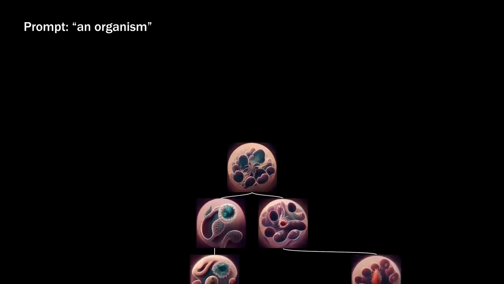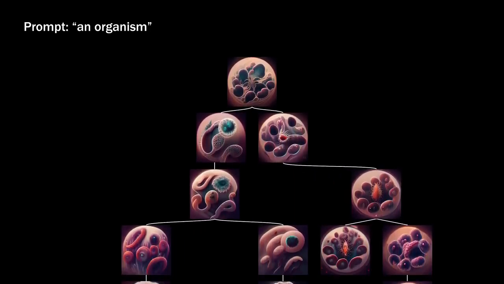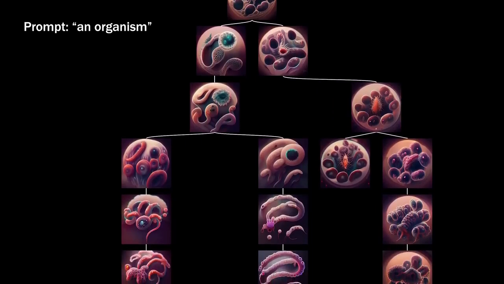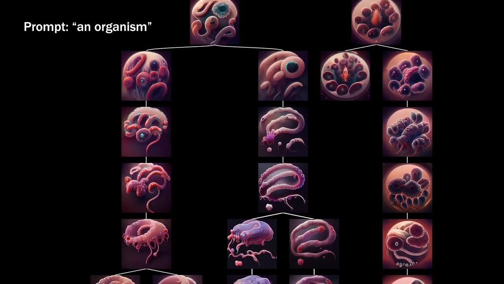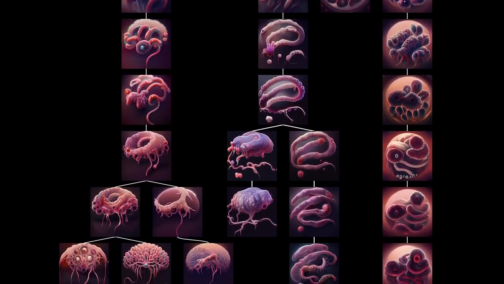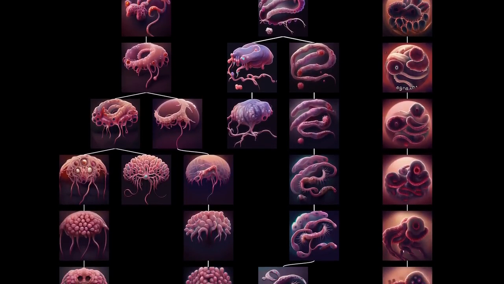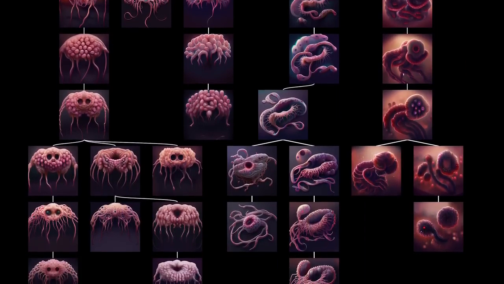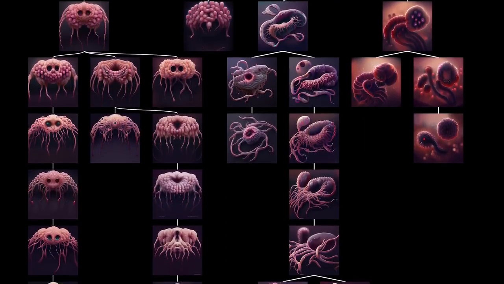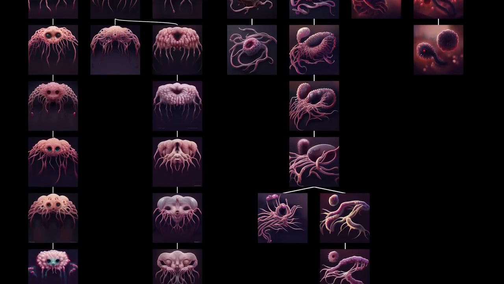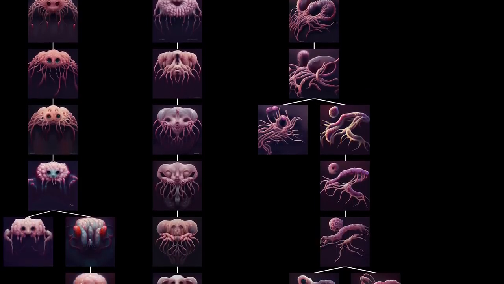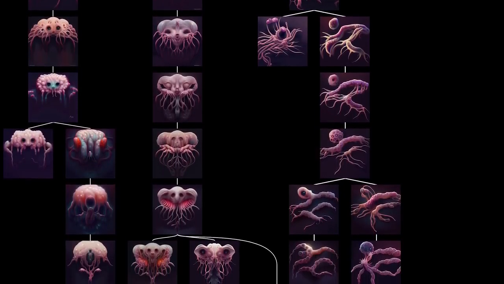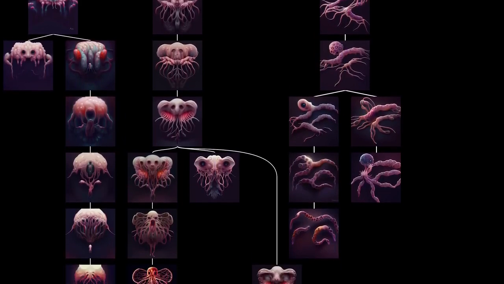We can visualize all of the descendants of a single starting image with an evolutionary tree of life, and this is the most extensive tree generated on Discord. You can see how it quickly branches off in many divergent directions, creating all sorts of creepy worms and brains and funky looking things. Many of the branches die pretty early on, but some threads survive for long periods of time, gradually evolving into very different looking creatures with the same ancestor.